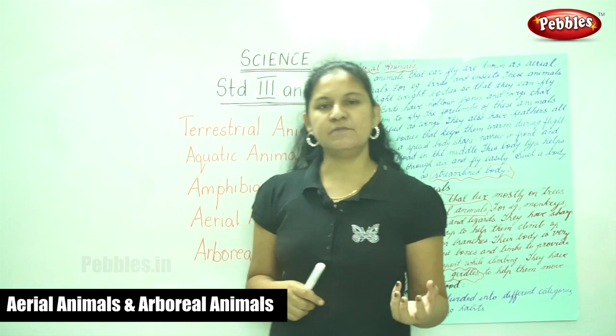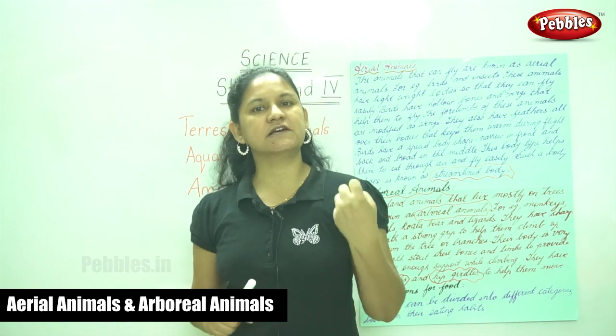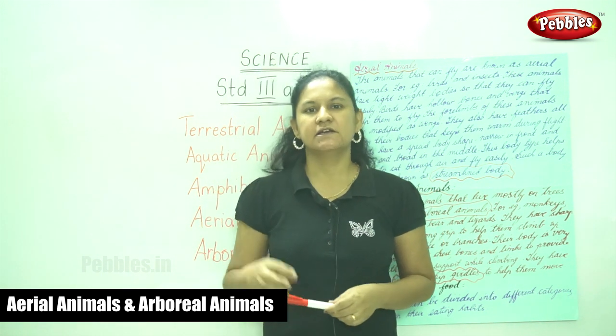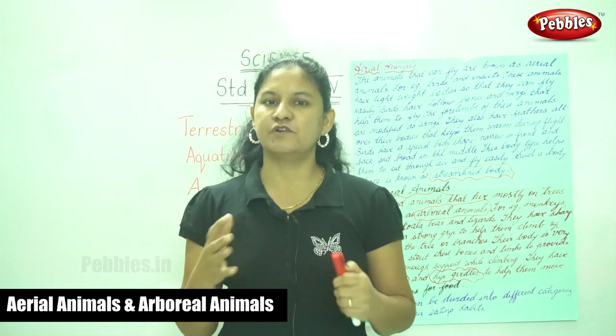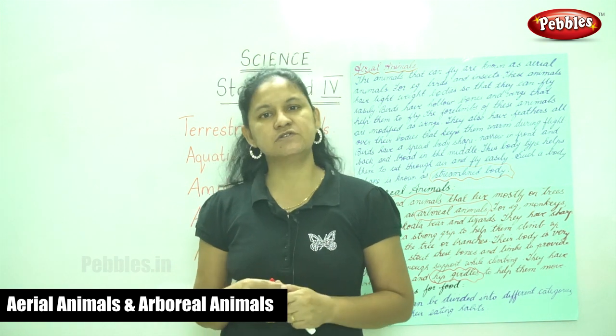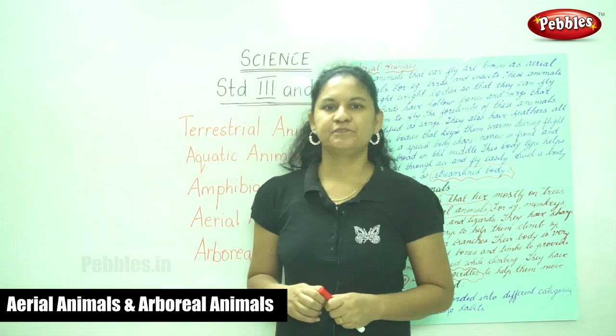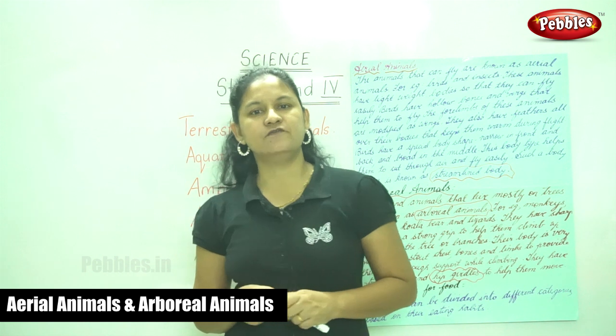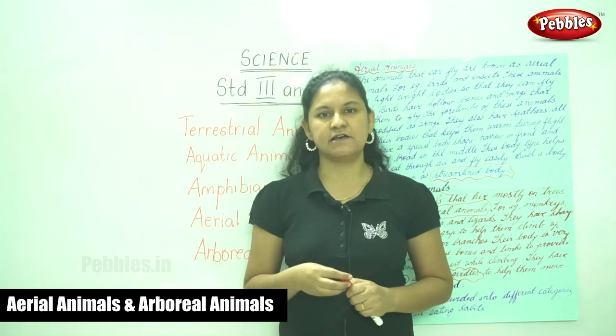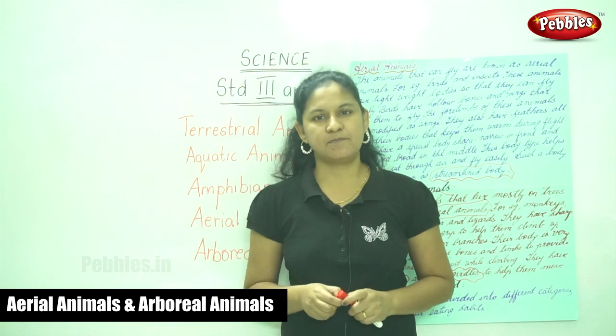The camel has a hump on its back that stores fat, and this fat enables it to travel for a long period of time without intake of food. And the penguins have a thick layer of fat under their skin called blubber.